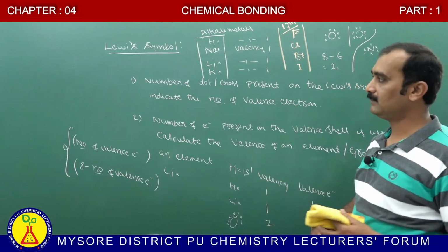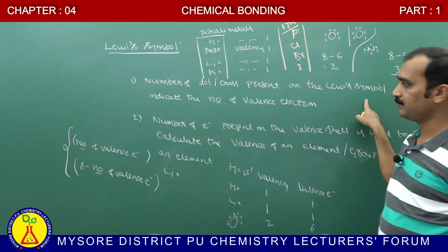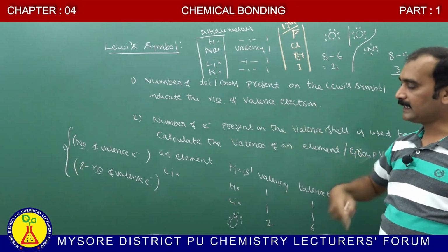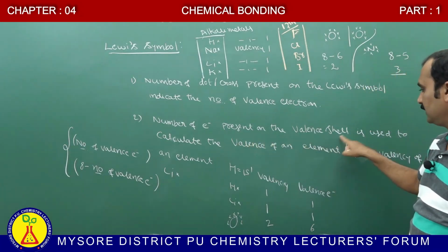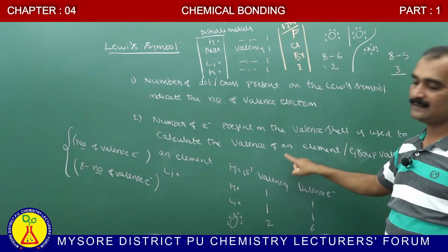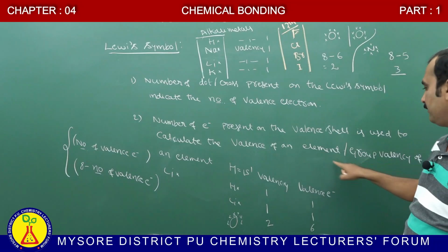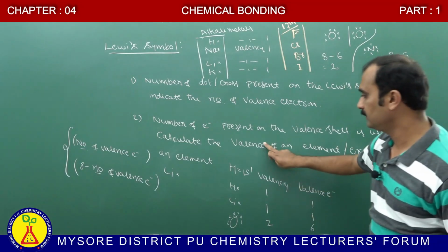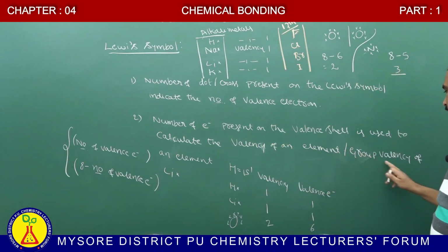The first advantage says that the number of dots or crosses present on the Lewis symbol indicates the number of valence electrons. The second advantage is that the number of electrons present on the valence shell is used to calculate the valency of an element or group valency of an element.